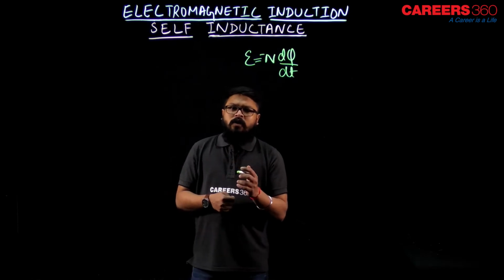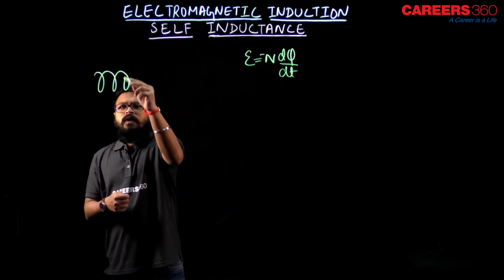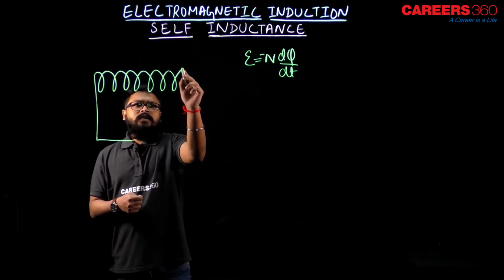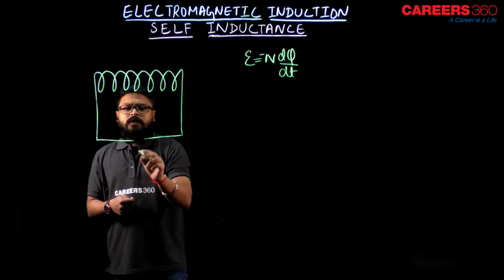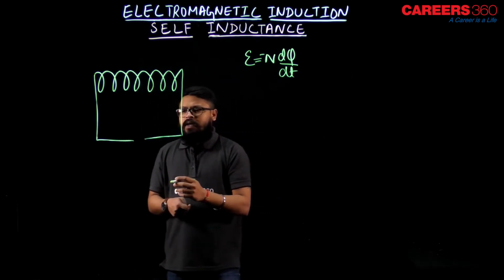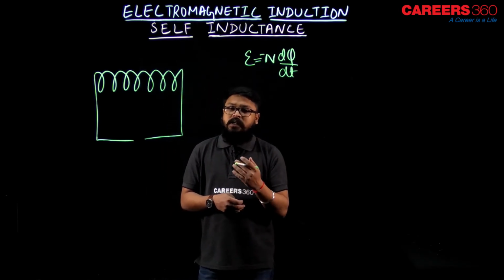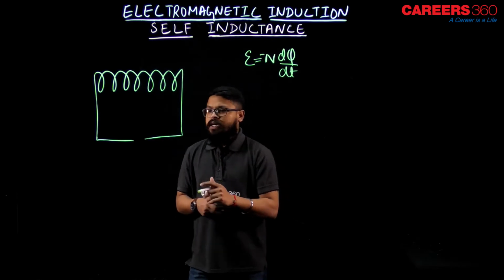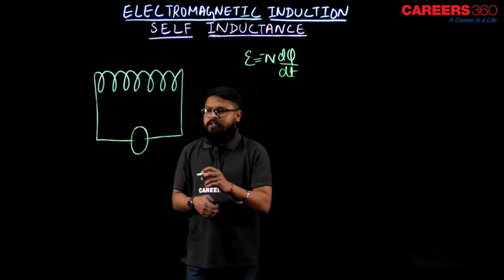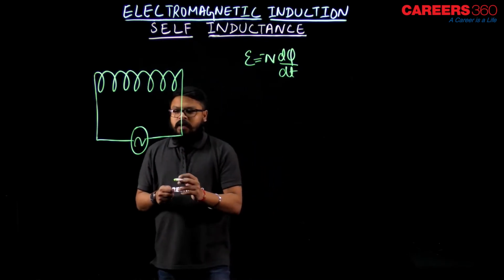So as we already know, if we consider the coil and the magnetic flux linked with the coil changes, there would be induced EMF, and because of that induced EMF there is induced current. Now let me tell you, instead of considering the source to be from outside, let us consider the source of magnetic field in the coil itself, that is, by providing current to the coil, okay, AC current.